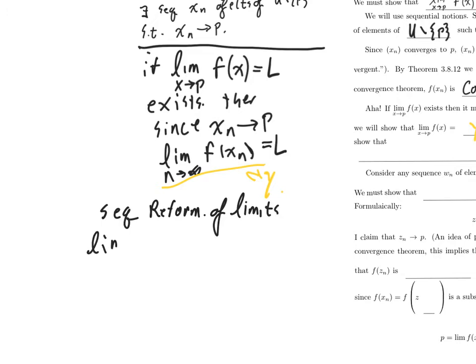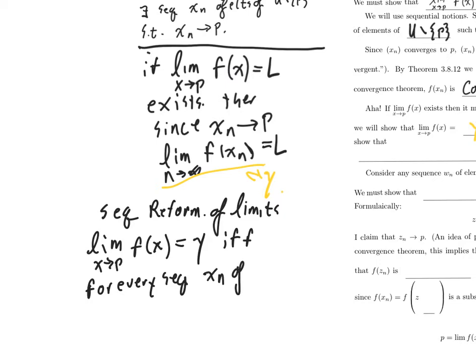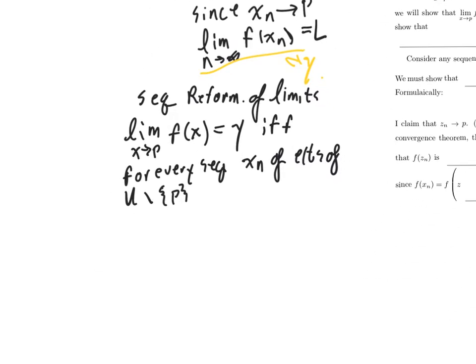That said that the limit as x approaches p of f of x is equal to y, the thing that we want it to be, if and only if, for every sequence x sub n of elements of the domain of f different from p, if x sub n converges to p, then f of x sub n converges to y.